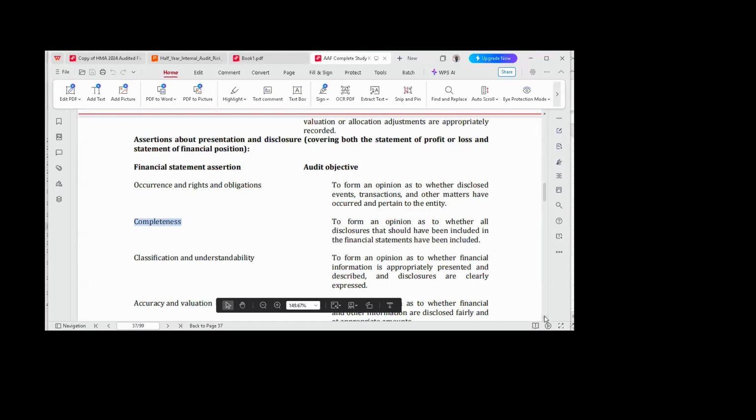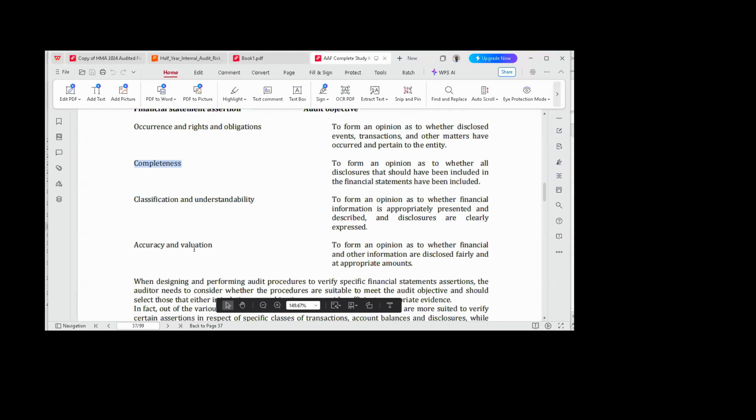Okay? Then we have accuracy and what? Valuation. We have accuracy under classification based on what? Transactions and events. And we have valuation and allocation under classification based on what? Account balances. You can see that they fuse the two. So the auditor checks whether the financial statement and other information are disclosed fairly and at appropriate amounts.